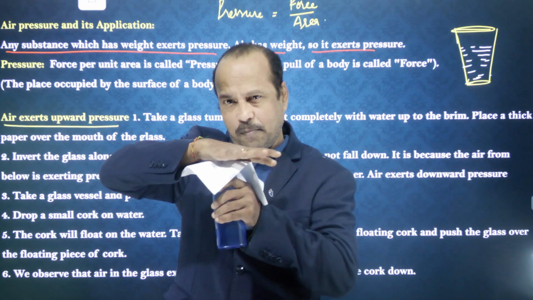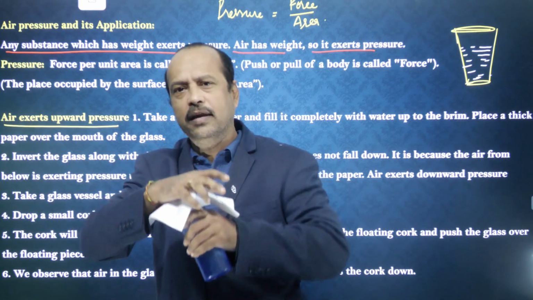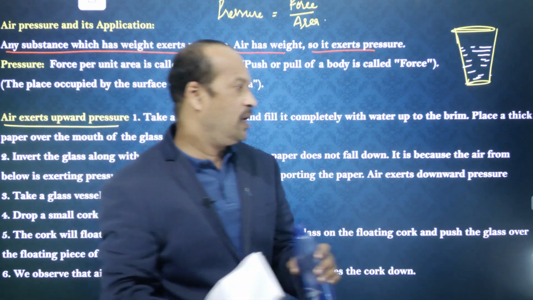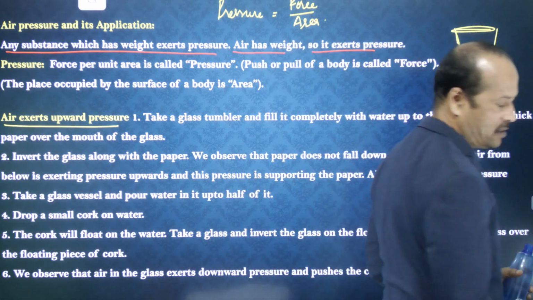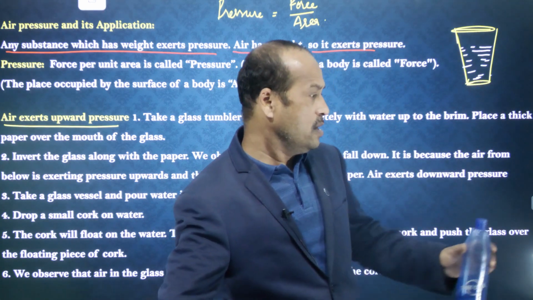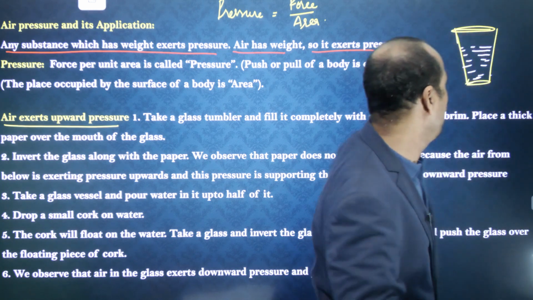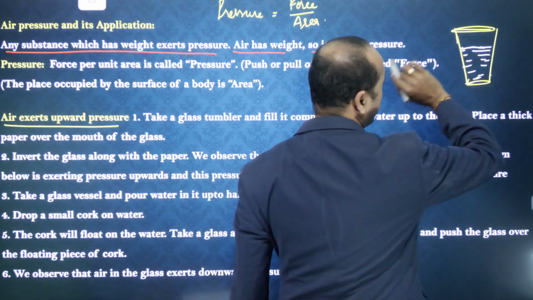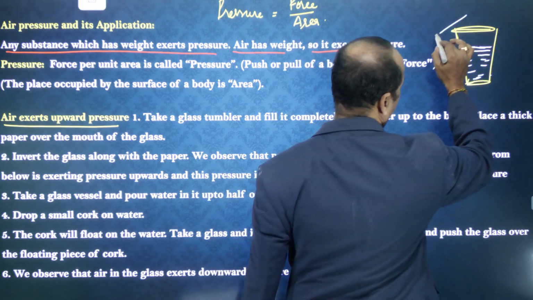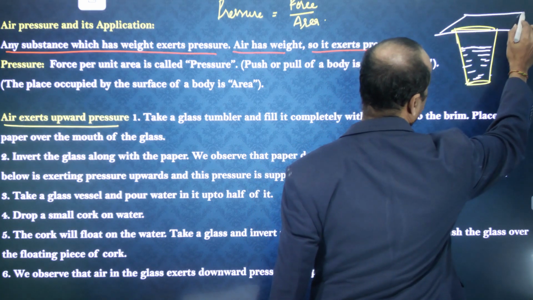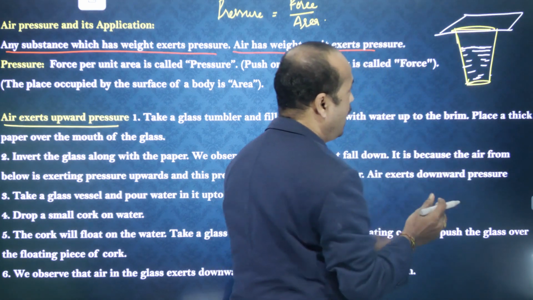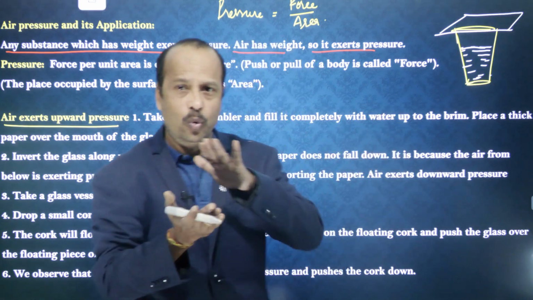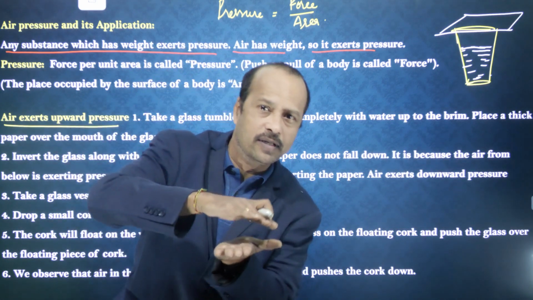Apply pressure, hold it tightly, and invert the glass.